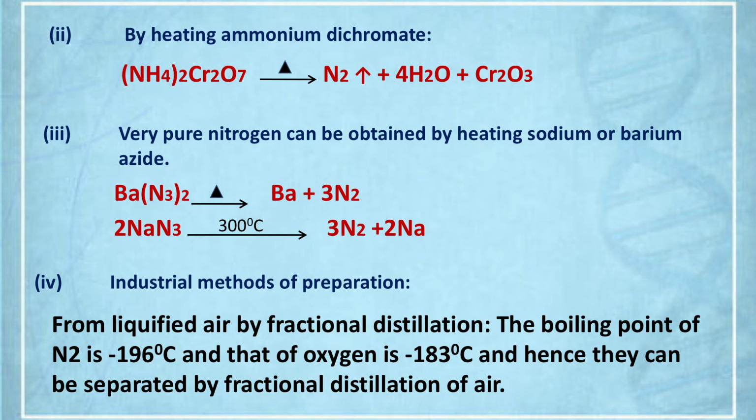If I think about the orange colored solid, it could be potassium dichromate. We know that is an orange colored solid, so it could be the dichromate salt. Here it is an unreactive gas on heating. We know that nitrogen is unreactive. Why is it unreactive? Because the N triple bond is there, and the bond dissociation energy is too high. So it is very difficult to break the nitrogen molecule or dissociate nitrogen into nitrogen atoms.